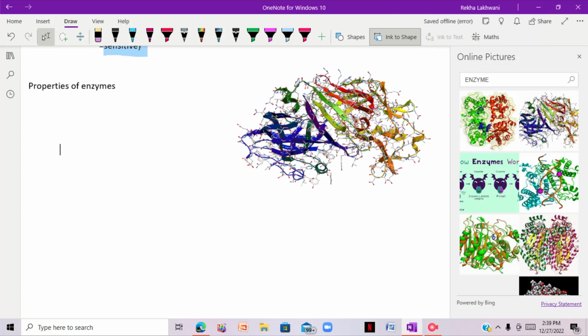We know enzymes are in nature. There are different types of protein, like primary protein, secondary protein, and tertiary protein. So which kind of protein do enzymes actually have? They are made up of tertiary protein, and they have a globular structure.